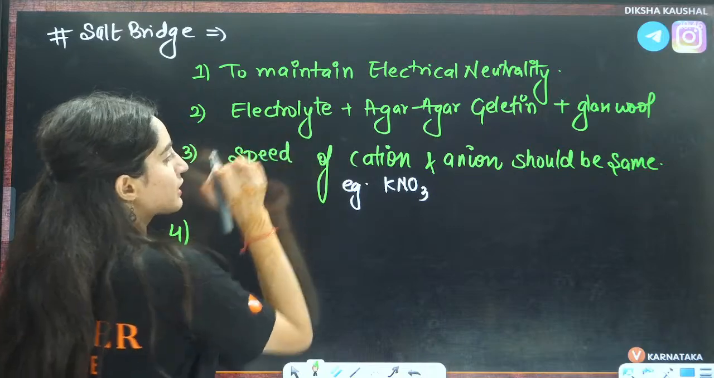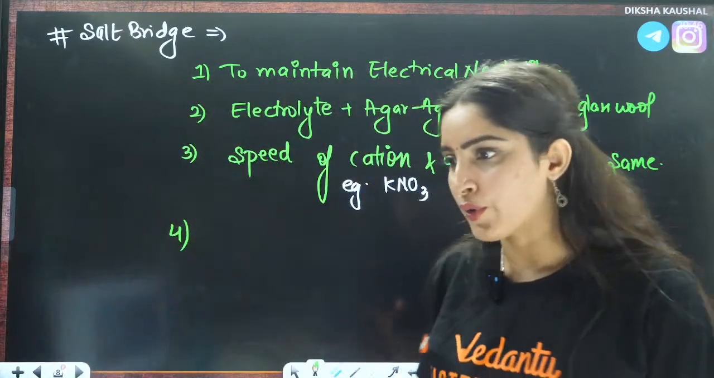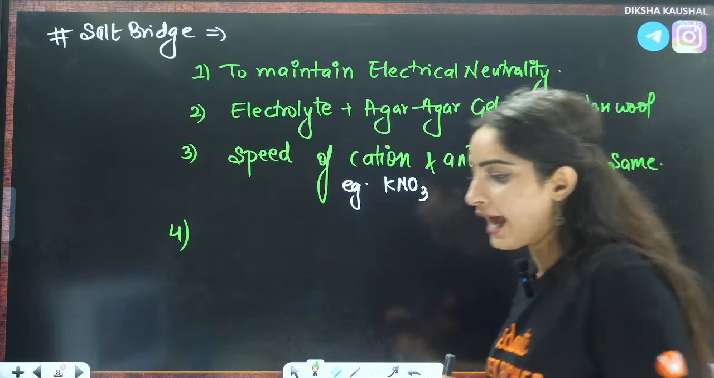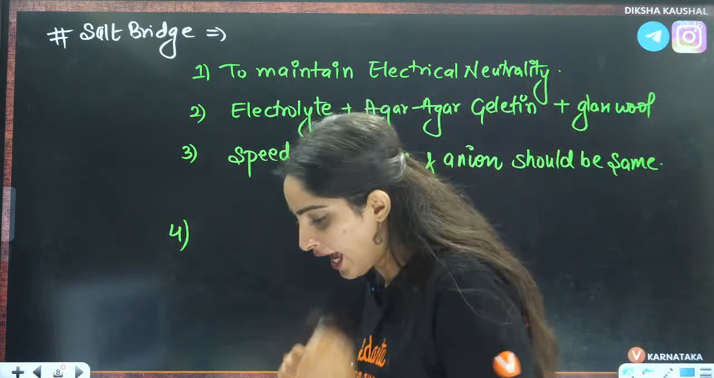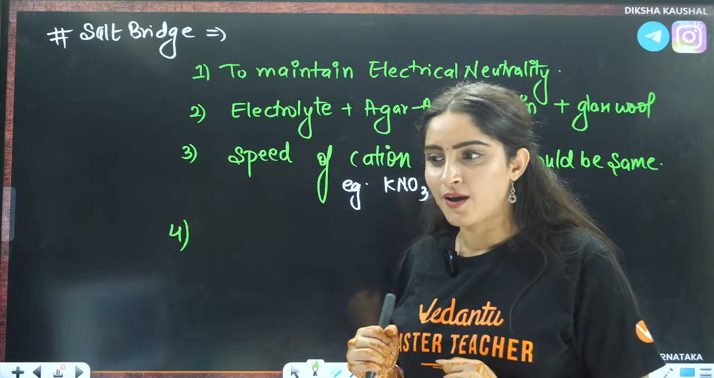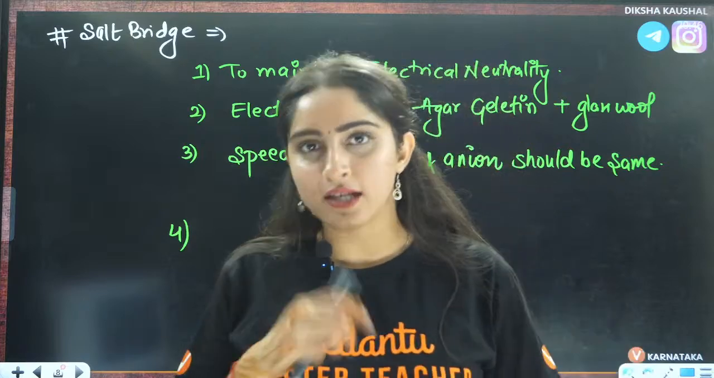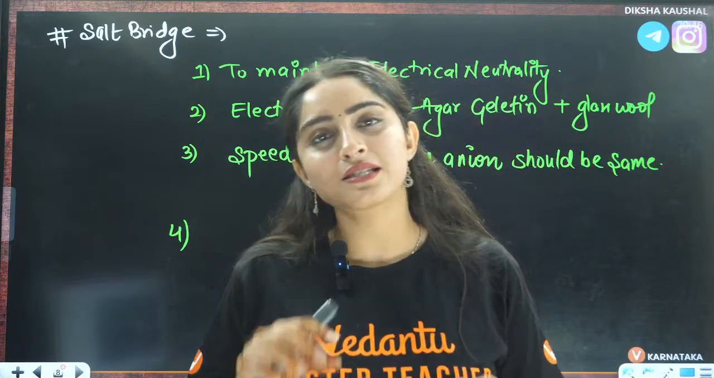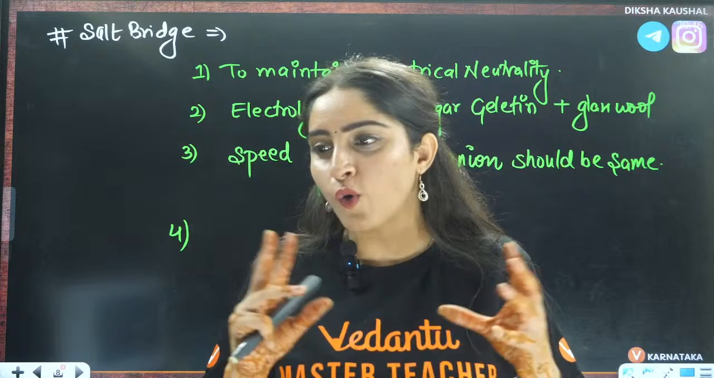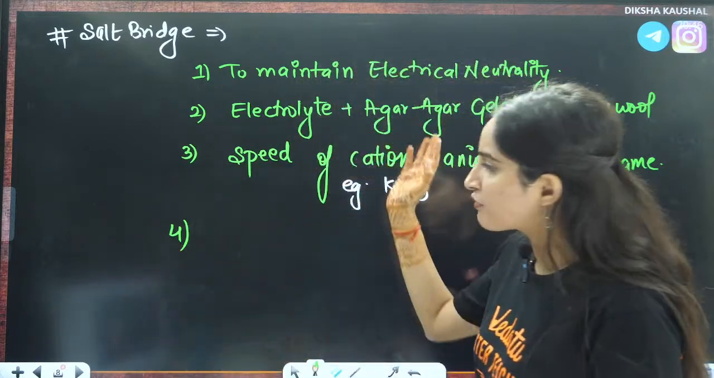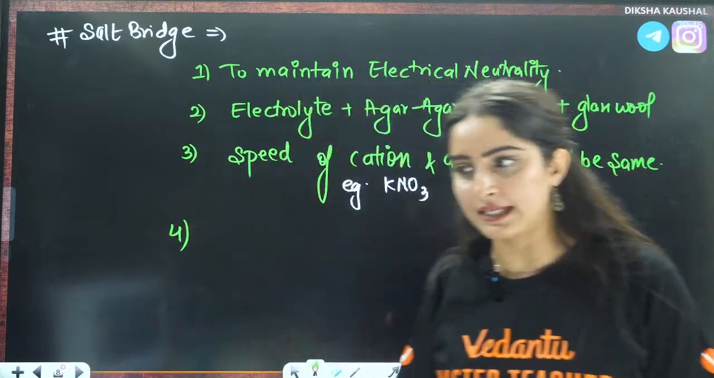Speed of the cation and anion should be the same. For example, the cation is moving like this and the anion is moving like this, right? So for example, two people are dancing on stage. One is dancing in a very fast manner, the other is dancing very slowly. So the choreography will be very weird, no? This is the same thing, right? So they should have the same speed, cation and anion.